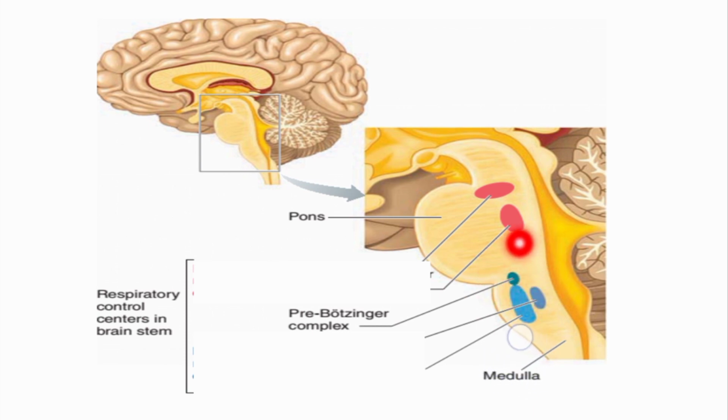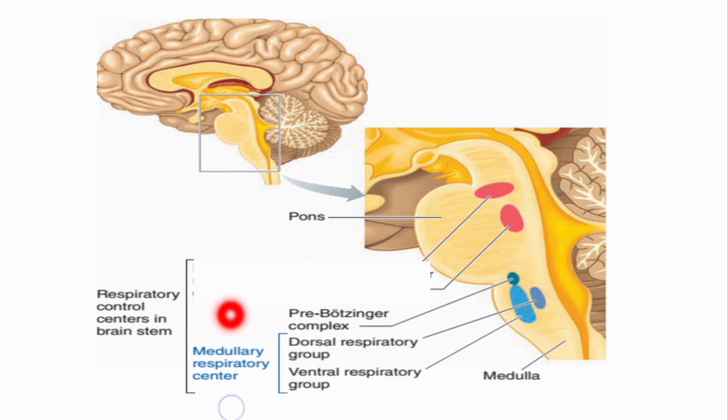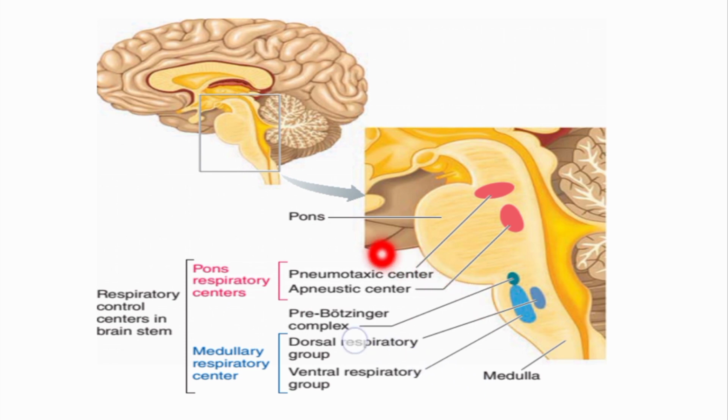The second component is the medullary respiratory center, present in the medulla oblongata, which consists of the dorsally located dorsal respiratory group of neurons and the ventrally located ventral respiratory group of neurons. The third component is the pontine respiratory center, present in the pons, which has the apneustic center and the pneumotaxic center. Together all of these are called the respiratory center.